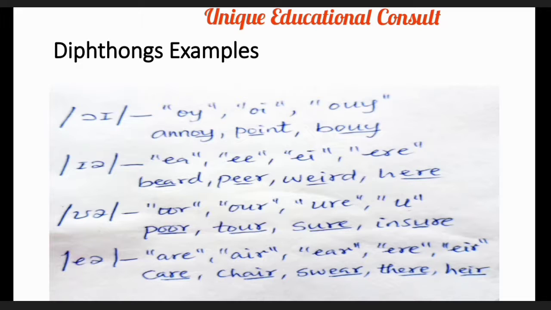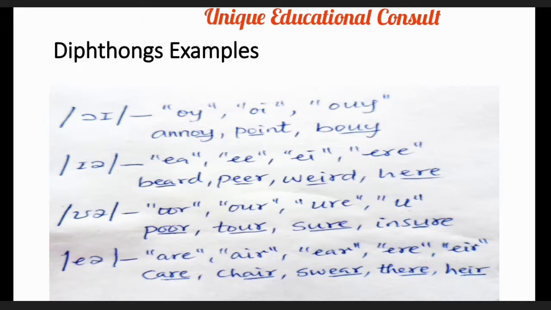Let's pronounce them. Beard. Good. Peer. Good. Weird. Bravo. Here. Good to go.